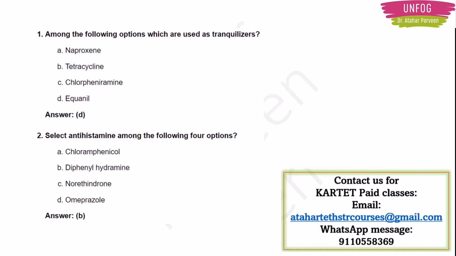Antihistamine is diphenhydramine. Antihistamines are the drugs used to treat allergies, so they are anti-allergic medicines. From these four options, diphenhydramine is an anti-allergic agent.